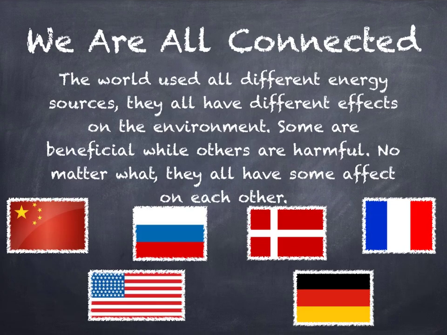This video shows how different countries produce energy. It is important to recognize the advantages and disadvantages that affect the whole world. For example, the coal being burned in China affects us here in the USA because of its greenhouse emissions. It is important that we all work together as a whole to help our environment stay healthy, because at the end of the day, we are all connected and everything affects everyone.